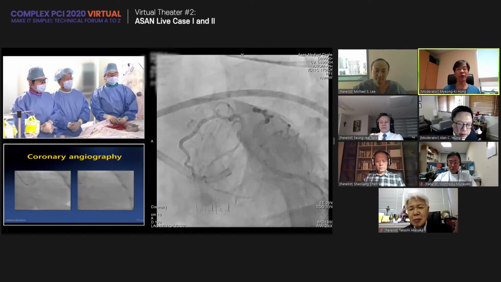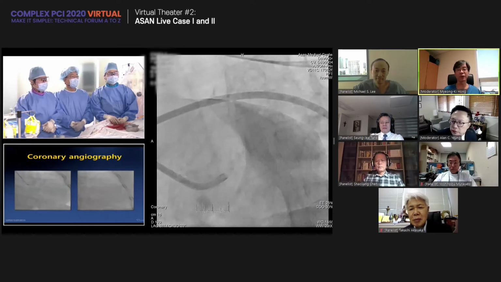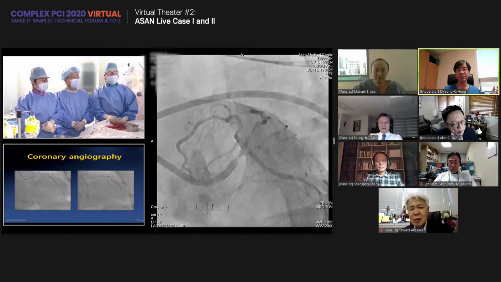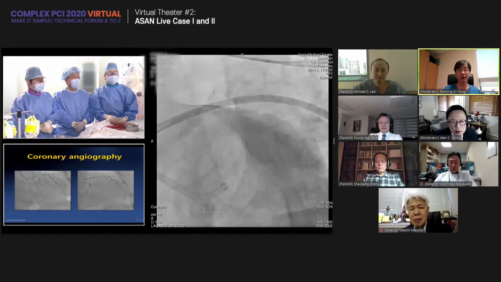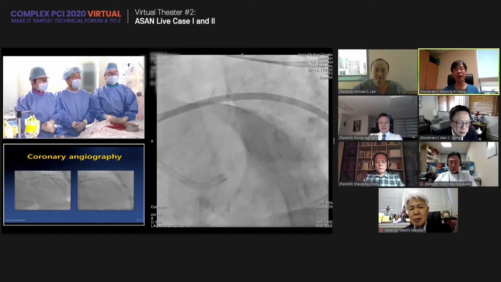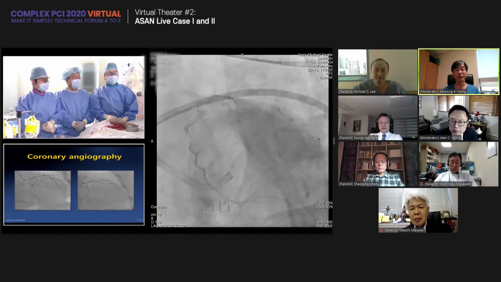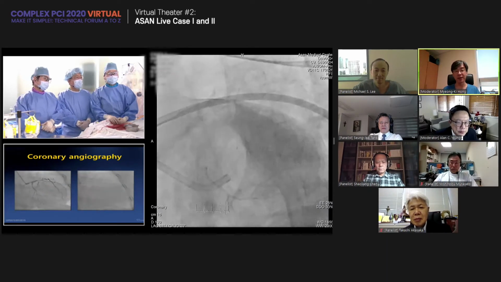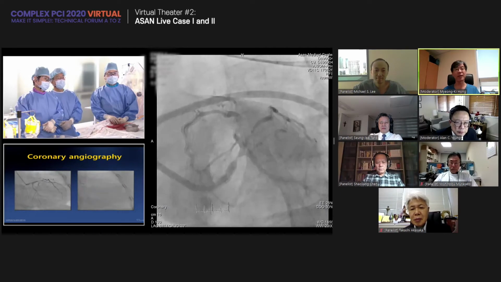So anyhow, we have to confirm that the right coronary artery is bigger, and even though there is some disease, it is hemodynamically insignificant. So when we fix this region, it is more comfortable than with a real severe bifurcation region with a big size of the circumflex.